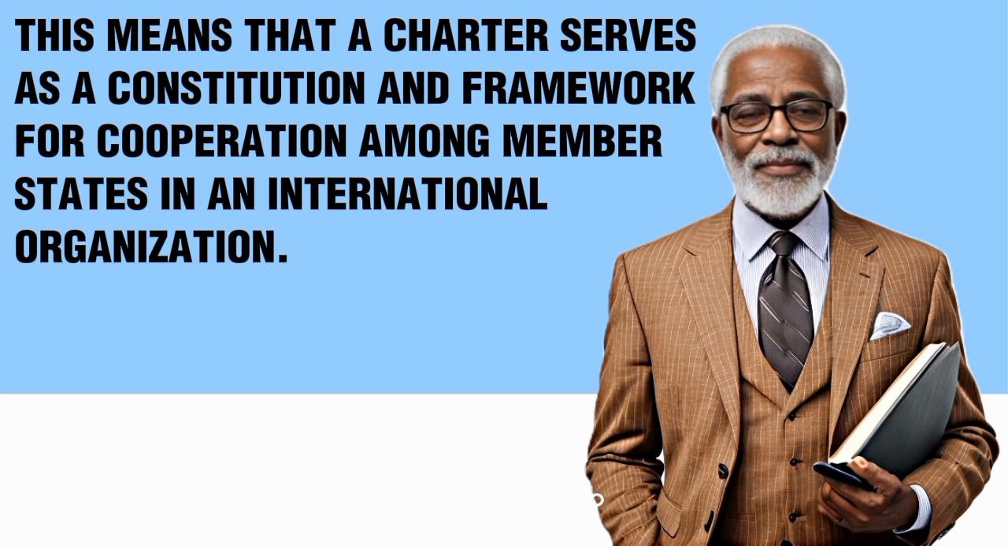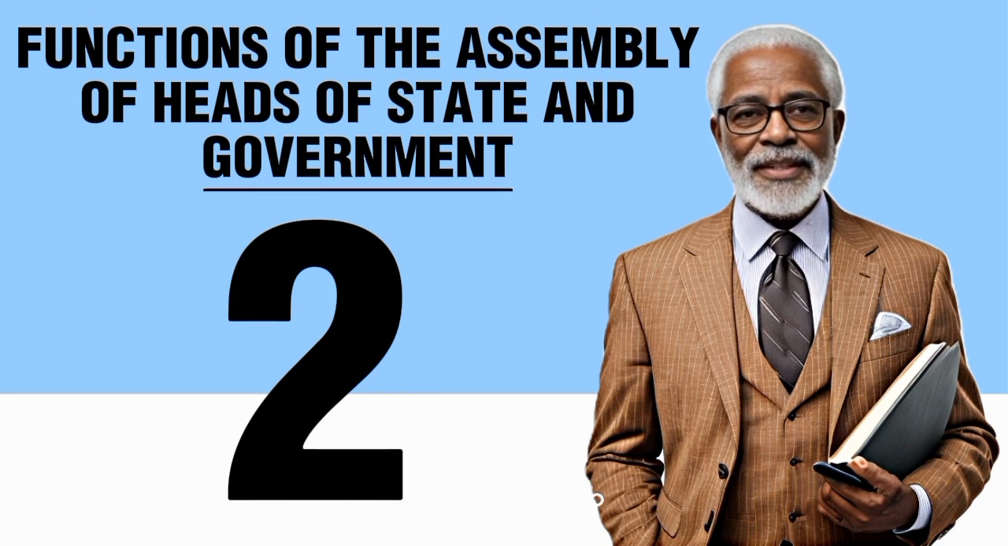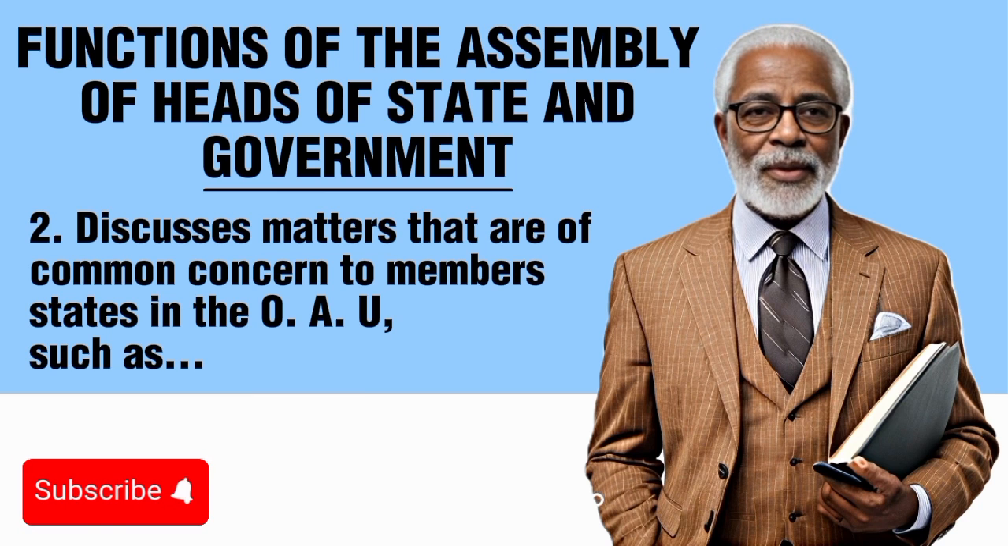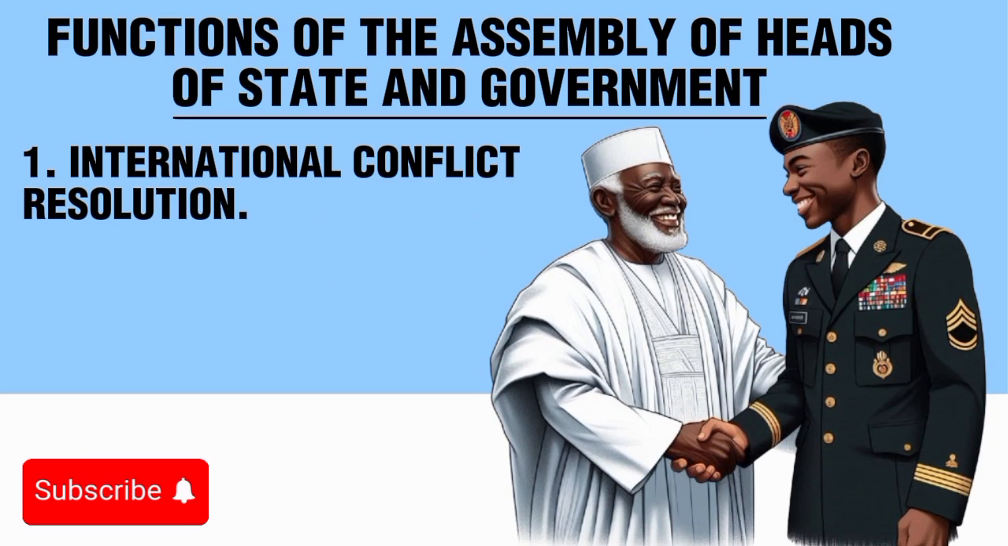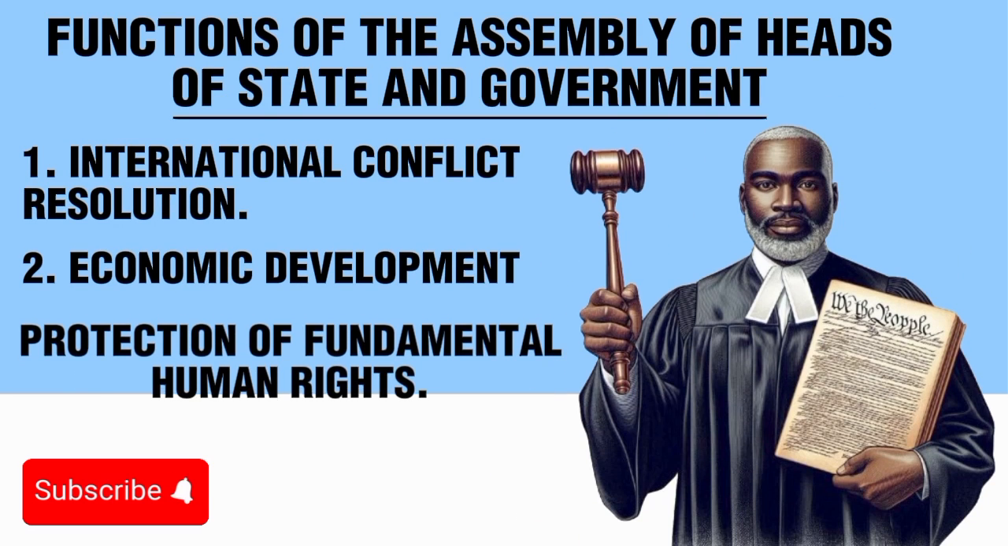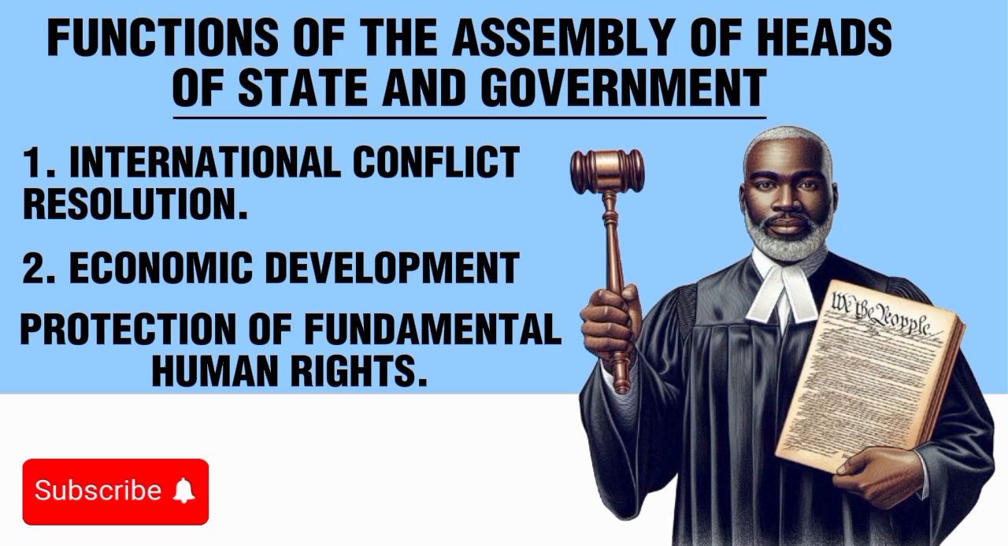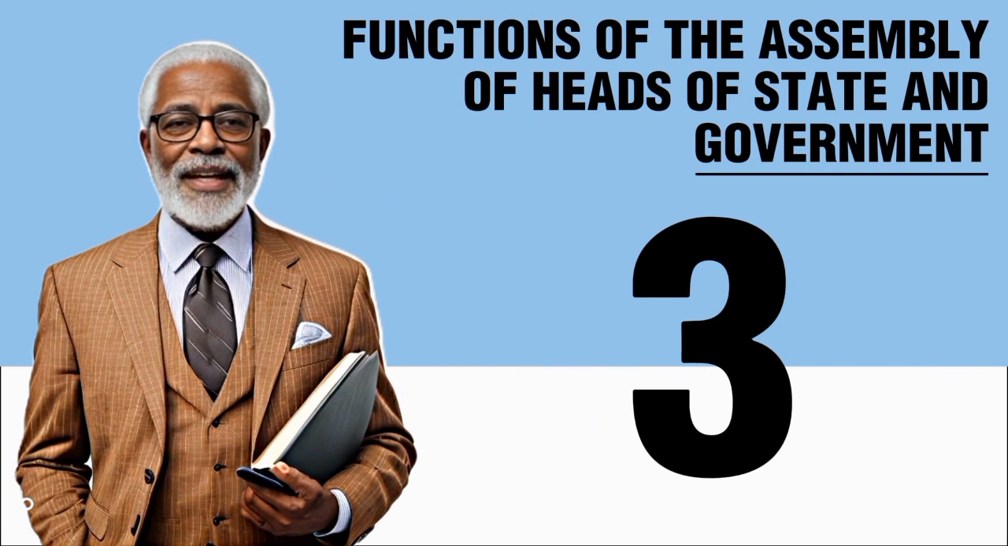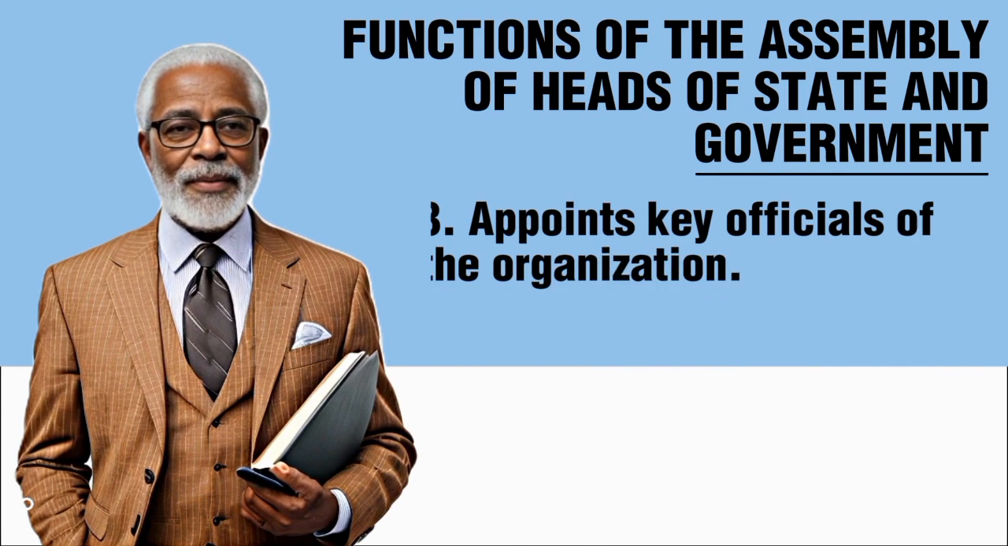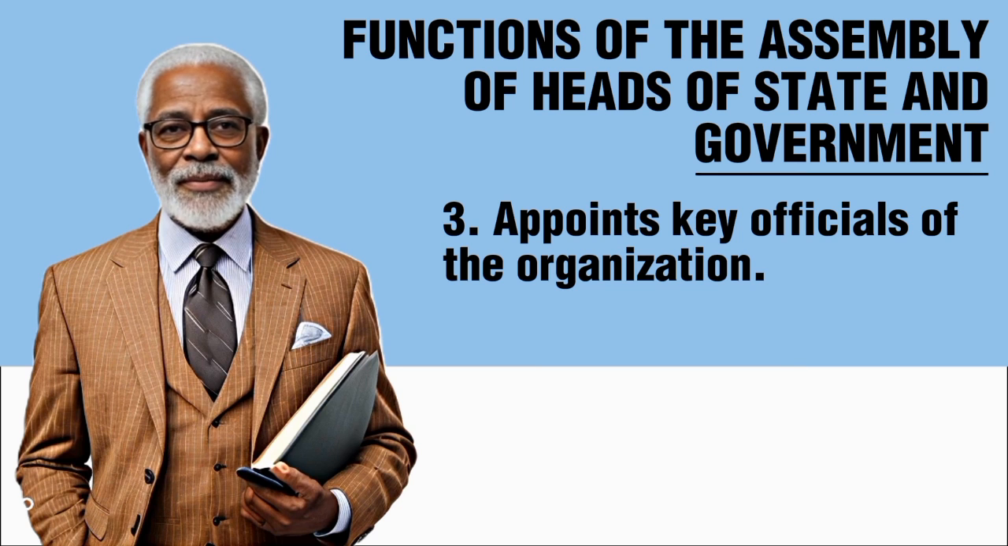This means that a charter serves as a constitution and framework for cooperation among member states in an international organization. Second, the Assembly of Heads of State and Government discusses matters that are of common concern to member states in the OAU, such as international conflict resolution, economic development, and protection of fundamental human rights.